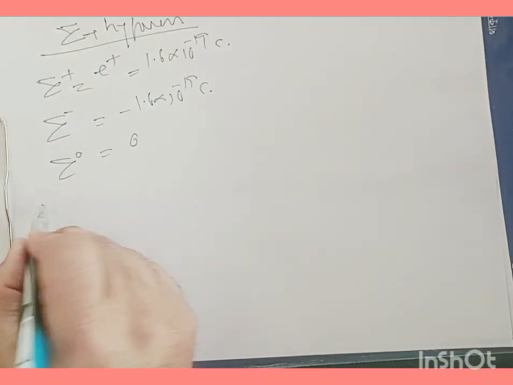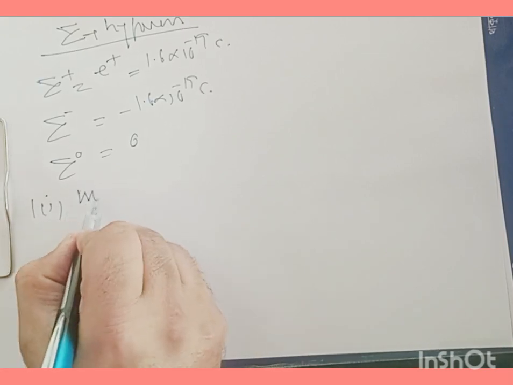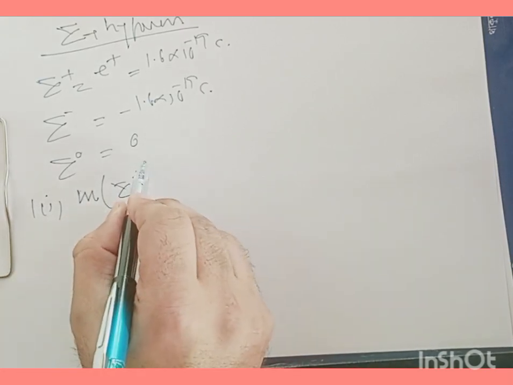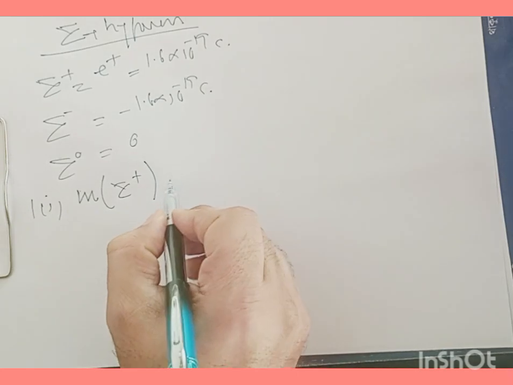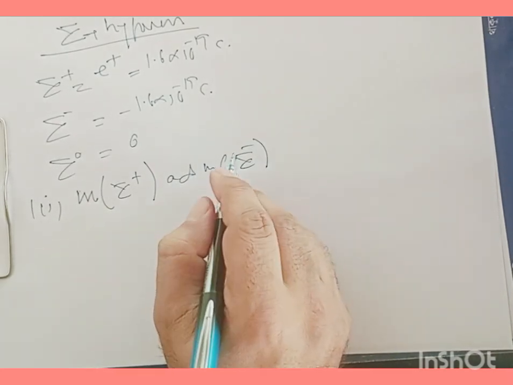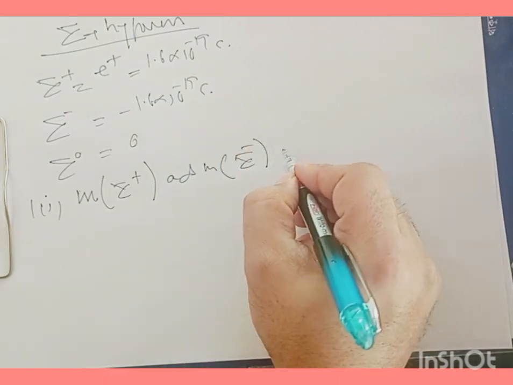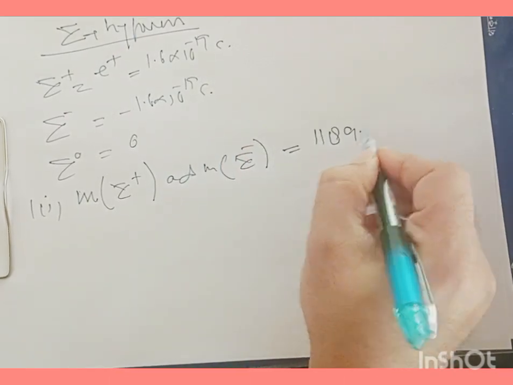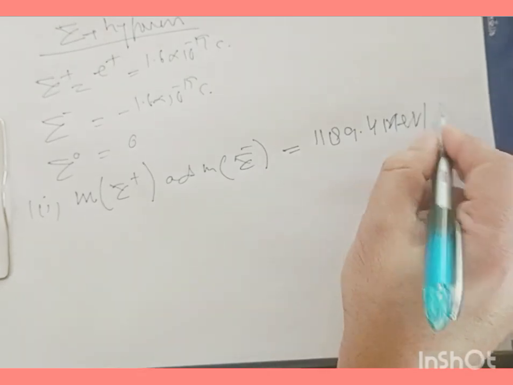And talking about the mass, the mass of sigma positive and its antiparticle are equal, and their mass is nearly 1189.4 mega electron volt per c square.